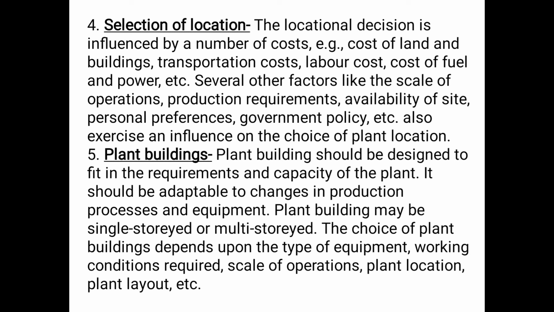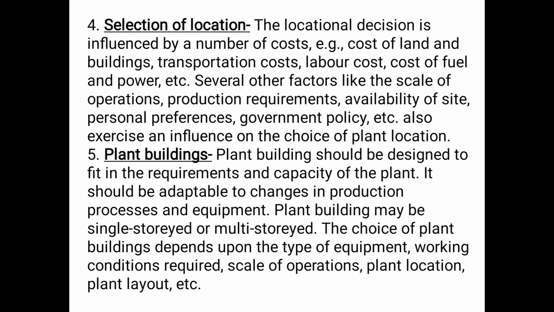A well planned building is very much required to ensure economical and efficient production. That means better production, more quantity in lesser time with least possible cost. Plant building should be designed to fit the requirements and capacity of the plant. That means the building should be according to the size of the plant. It should not be that the plant is big, large in size, but the building is small. Then we might not be able to work efficiently.